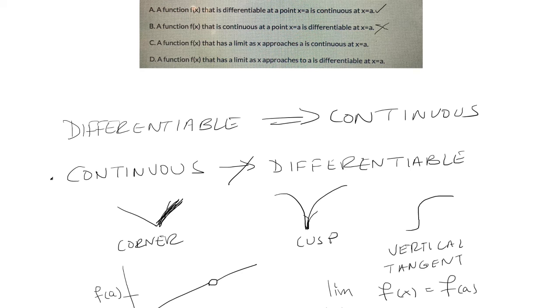Okay, now let's go to part D. The function f of x that has a limit as x approaches a is differentiable at x equals a. Okay, so this one we have to combine parts A and C. We said if it's continuous, that does not imply it's differentiable, right? So think of being differentiable as continuous and then some other restrictions. So if it's not continuous, then it cannot be differentiable. So part D is wrong. So the only answer that's correct is A.